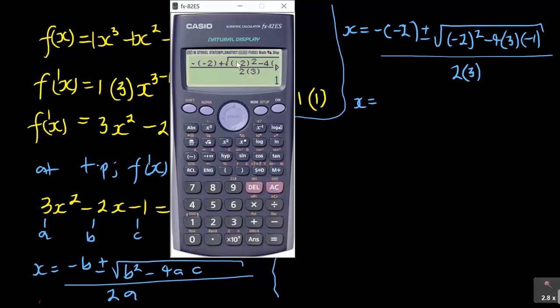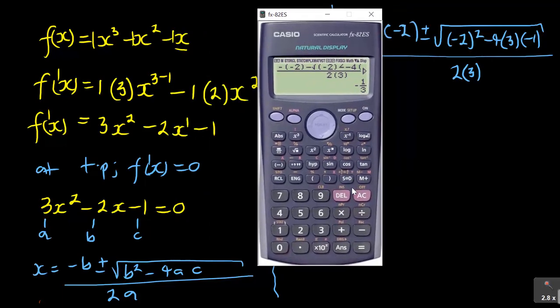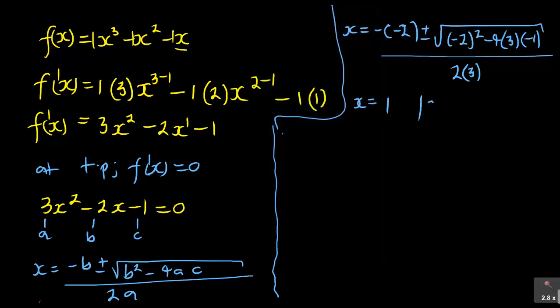So if you say equal to, the first one, x is equal to 1, and then put the negative 1. The next one, x is equal to minus 1 over 3. So you can test that one. So x is equal to 1 or x is equal to minus 1 over 3. I can quickly test it. Remember, this is my answer, the last one, x equal to minus 1 over 3. So I would say 3 answer squared, just to test it, minus 2 answer minus 1. It must give me 0. So that is correct. So x is equal to 1 or x is equal to minus 1 over 3. So I've got the first values of x.